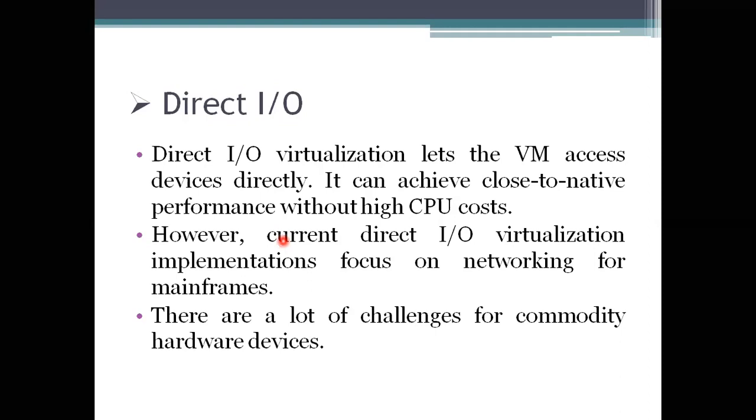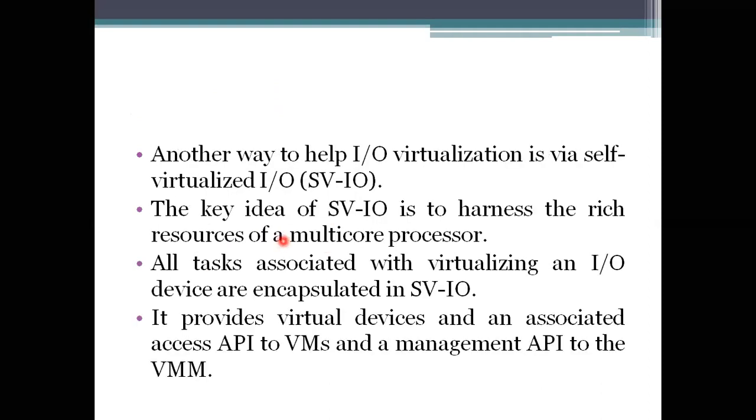Other than this, we have another one, the self virtualized IO, which is called SVIO. Here it is taking multiple rich resources available, specified as multi-cores.